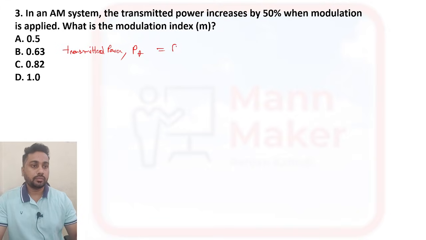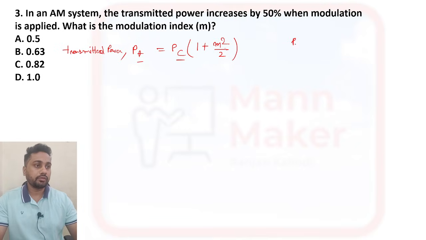PT equals PC times (1 plus m squared by 2). This is the formula for transmitting power. PT is the transmitting power, PC is the carrier power, and m is the modulation index.